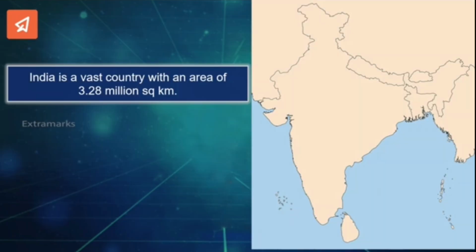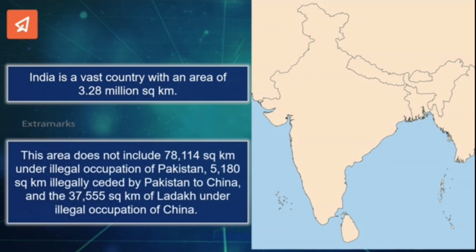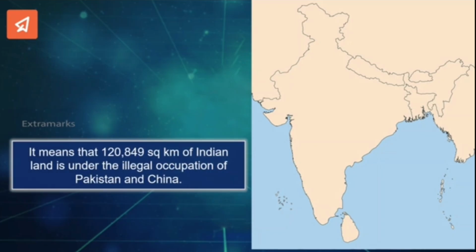India is a vast country with an area of 3.28 million square kilometers. This area does not include 78,114 square kilometers under illegal occupation of Pakistan, 5,180 square kilometers illegally ceded by Pakistan to China, and the 37,555 square kilometers of Ladakh under illegal occupation of China. It means that 1,20,849 square kilometers of Indian land is under the illegal occupation of Pakistan and China.